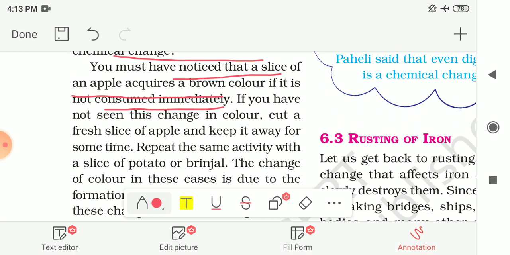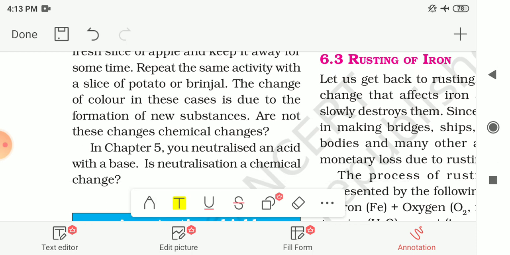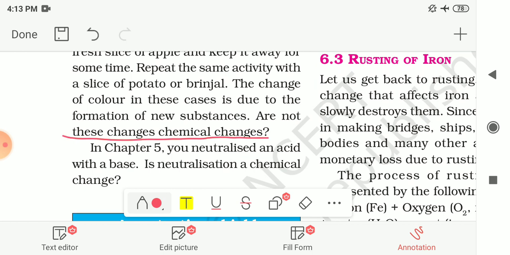If you have not seen this change in color, cut a fresh slice of apple and keep it away for some time, and repeat the same activity with a slice of potato or brinjal. The change of color in these cases is due to the formation of a new substance. So now the question is, are not these changes chemical changes? Yes, these are chemical changes as a new substance is formed during these changes.